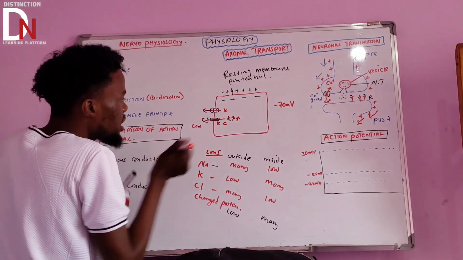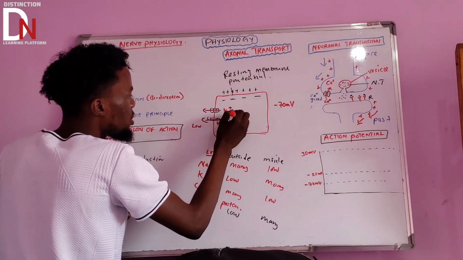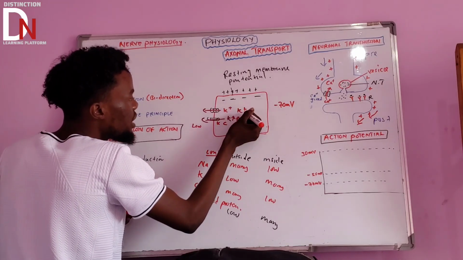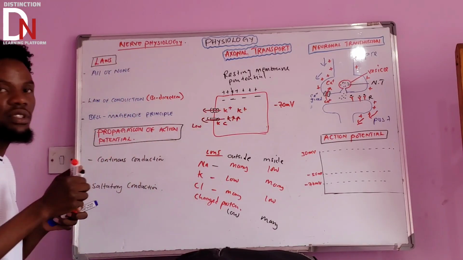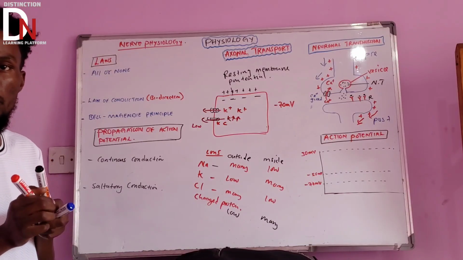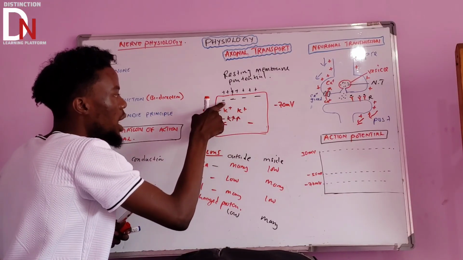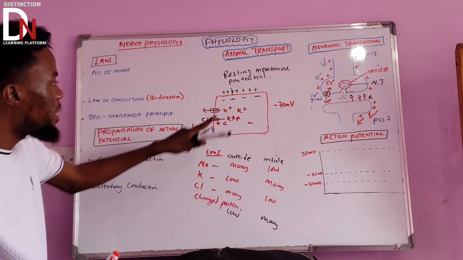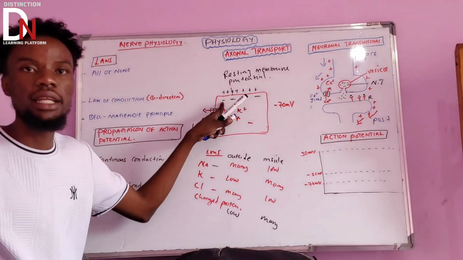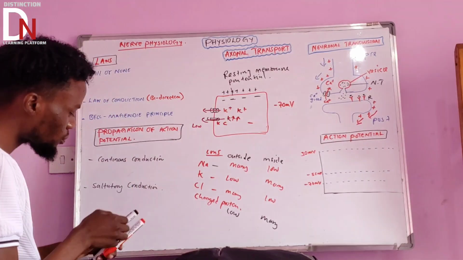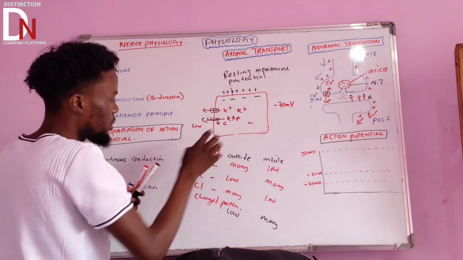And potassium is positive. If positively charged particles are moving out of the cell, what do you think is going to be left? Negative. Okay, that's the first reason why the inside of the cell is negative. What's the second reason? Another important reason.